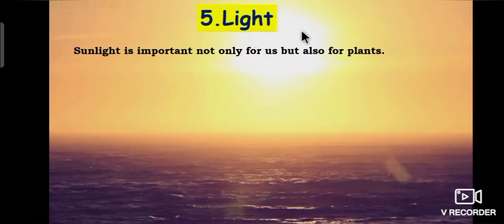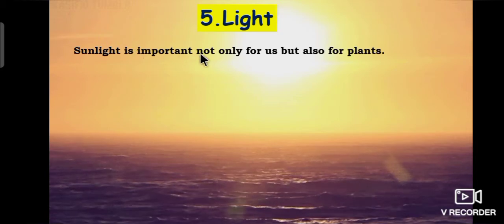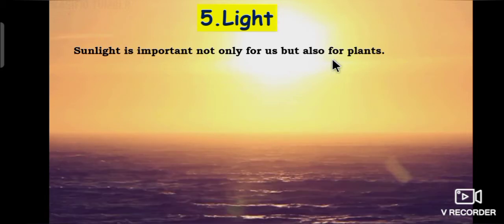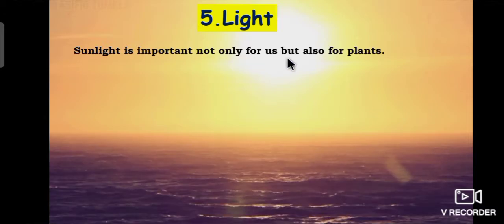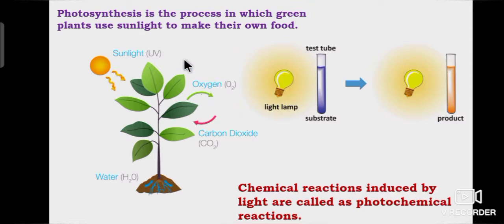Fifth one, light. Sunlight is important not only for us but also for plants. Yes, plants carry out the photosynthesis process. What is photosynthesis? Photosynthesis is the process in which green plants use sunlight to make their own food.